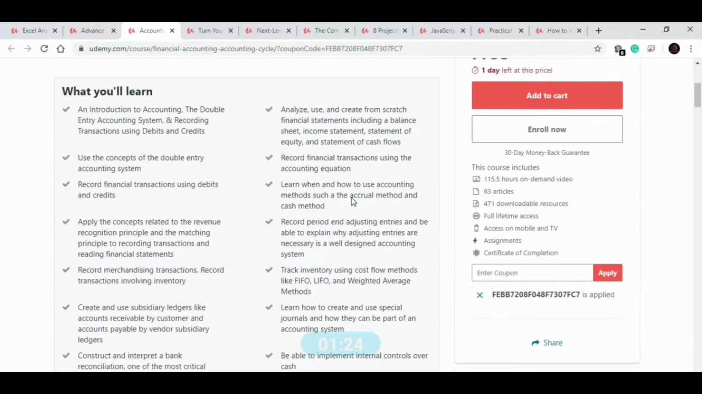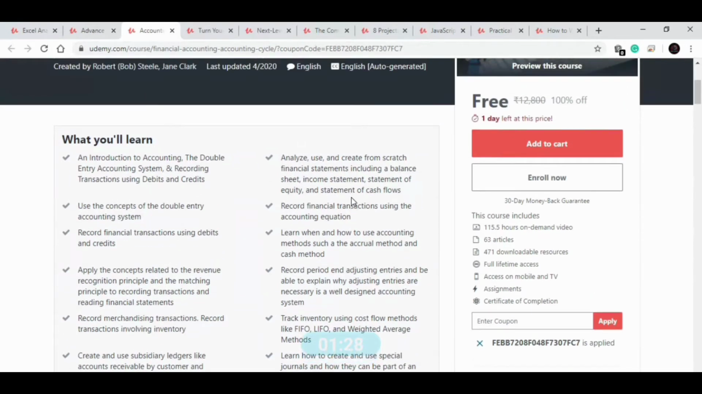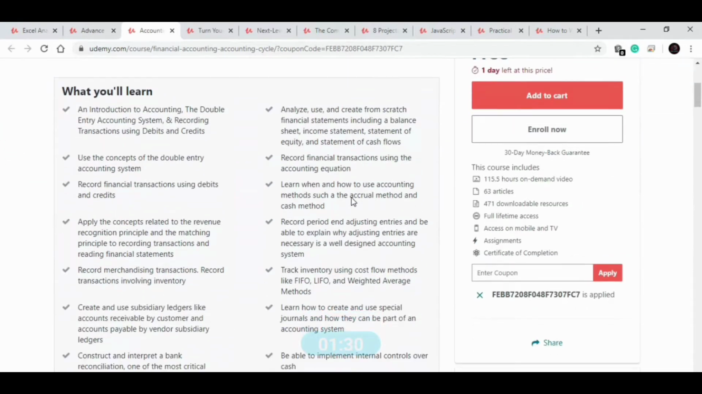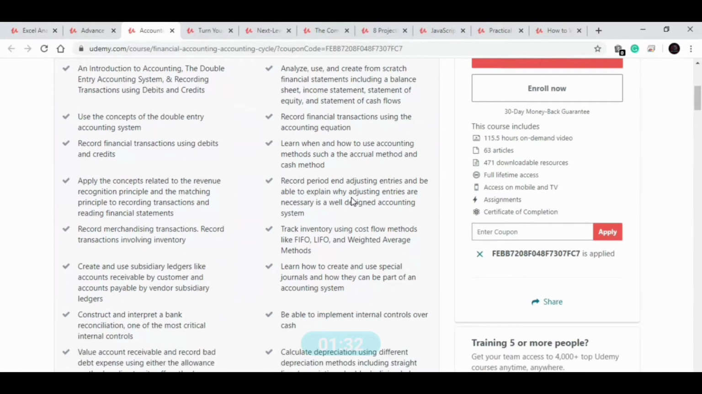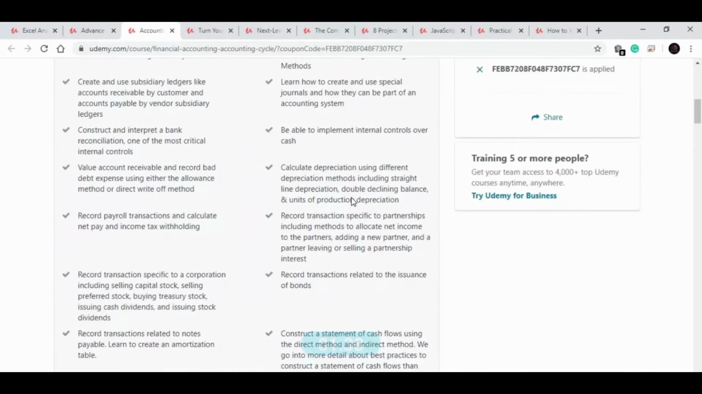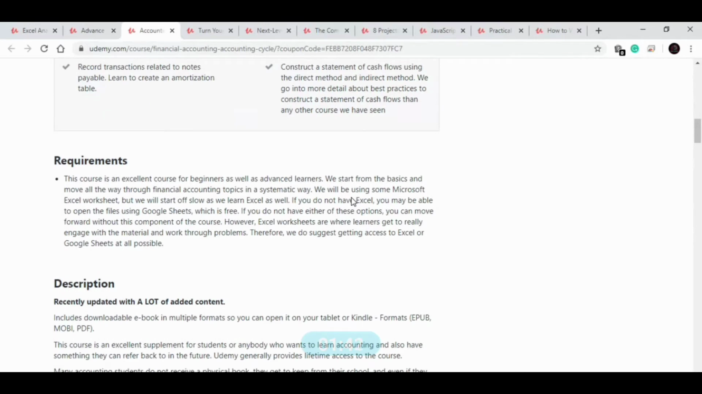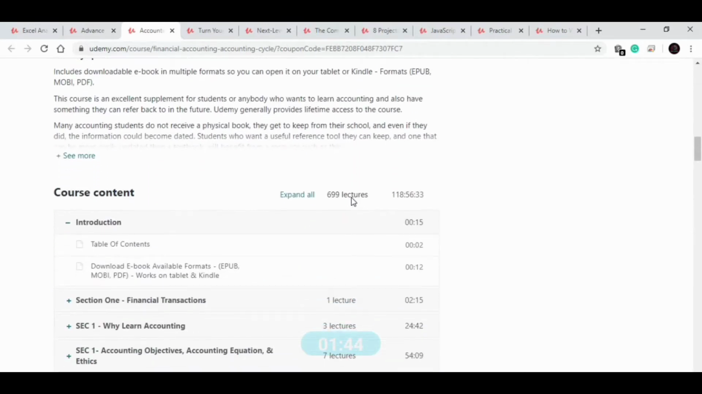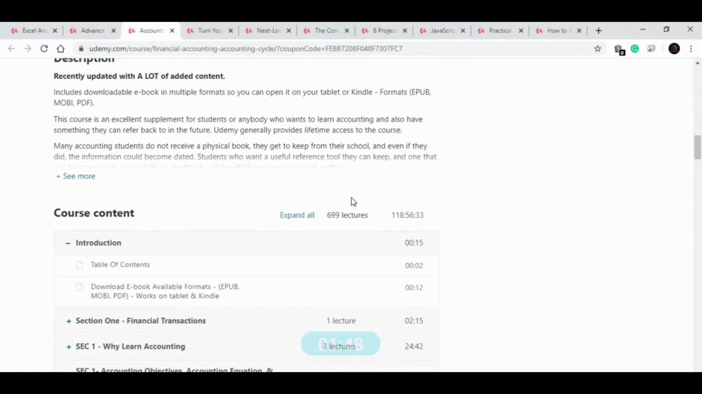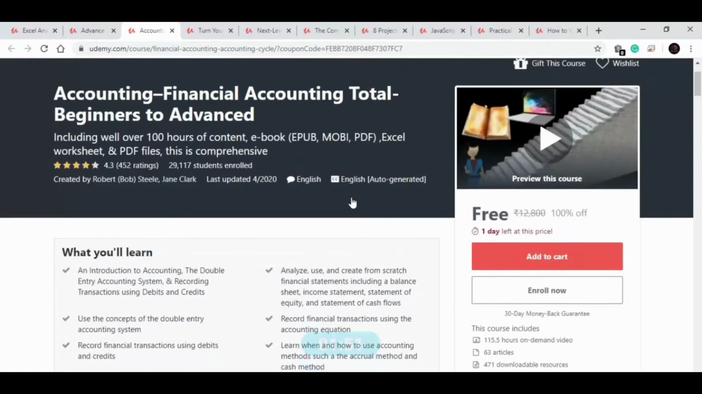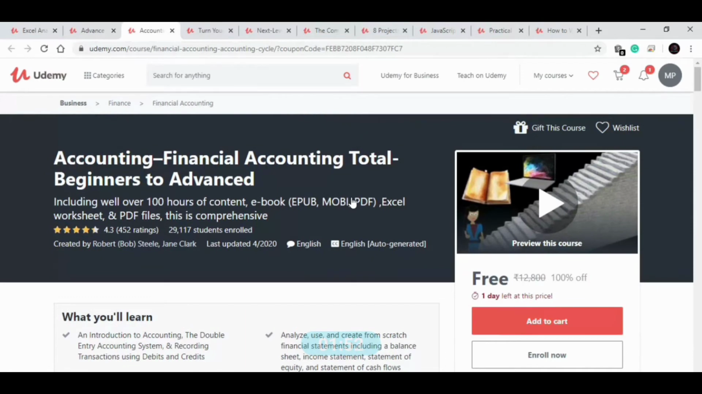So this is a very big 115 hours course available for free for just one day. In this course, you will also get 471 downloadable resources. This is a very good course and very big course. After this course you will get the certificate, as well as a good understanding of accounting. This course comprises of nearly 700 lectures, so very good course to get enrolled for. Now let's move to our next course.